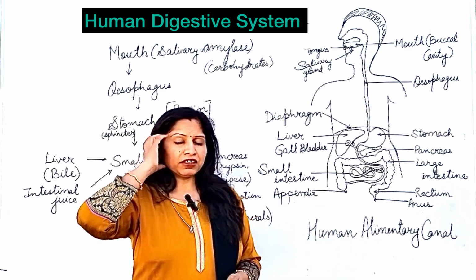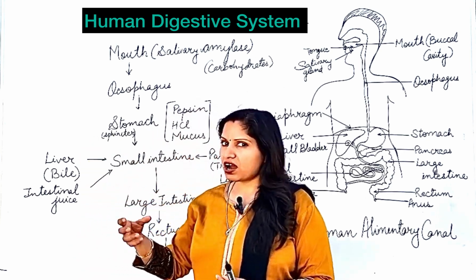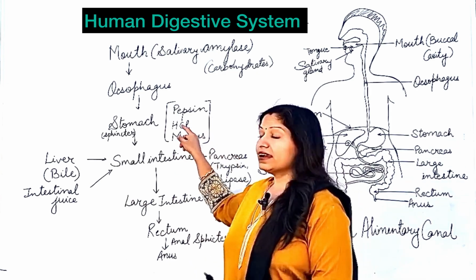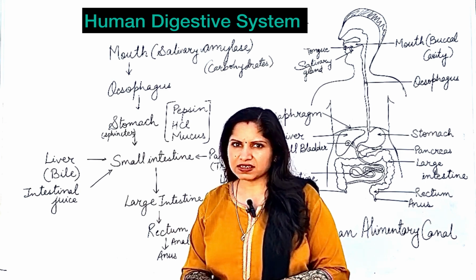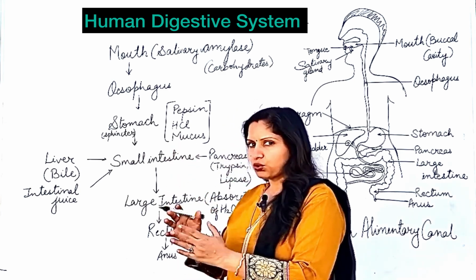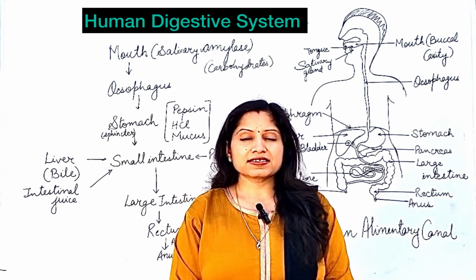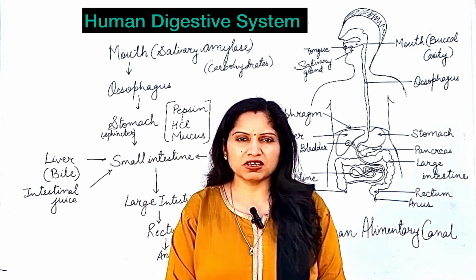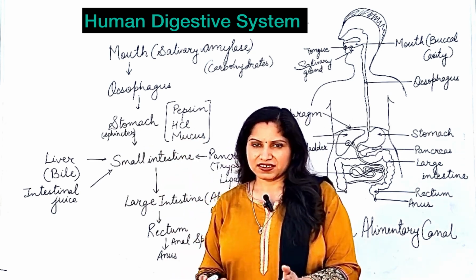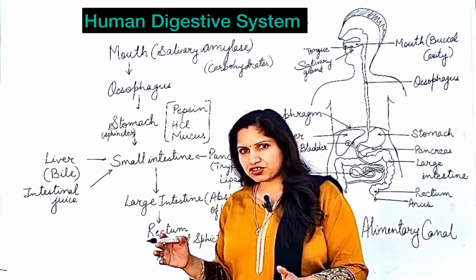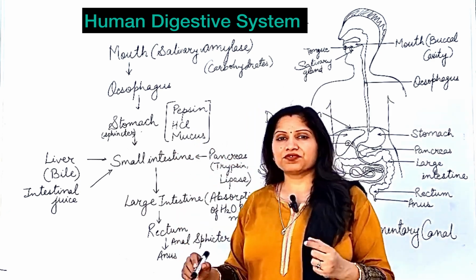Okay, how is the stomach helping in the process of digestion? Let's see that. The stomach has 3 important secretions: HCl, an enzyme known as pepsin, and a thick layer of mucus to protect the stomach. We'll see the role of each of these. First, in the stomach a very strong acidic medium is created because of the secretion of hydrochloric acid. It's a very powerful acid. So hydrochloric acid is secreted in the stomach and this acid is very important.